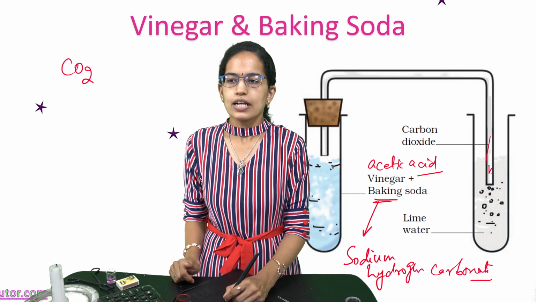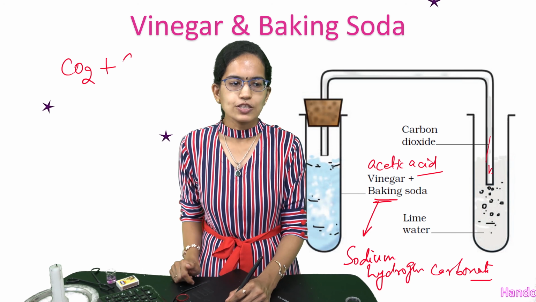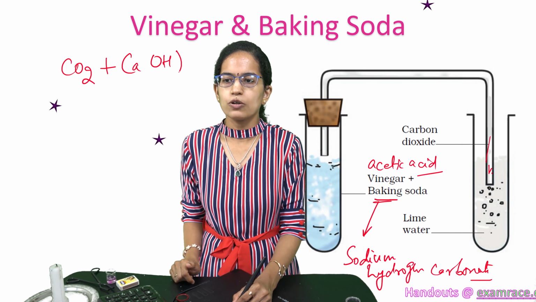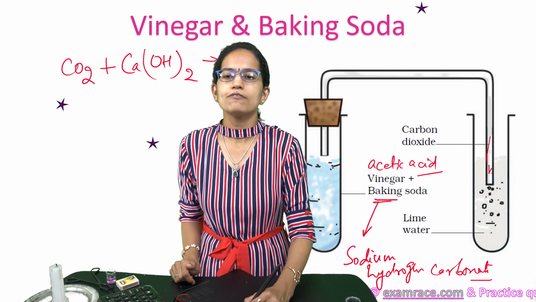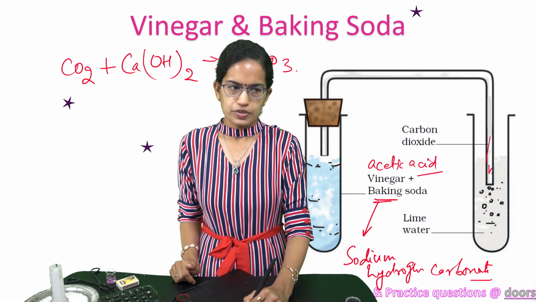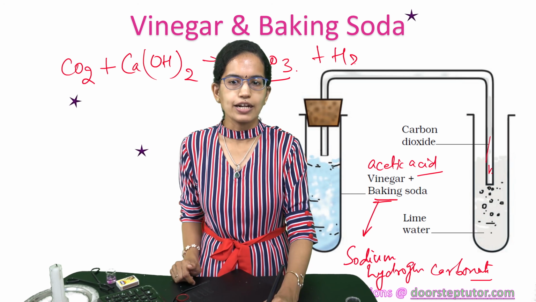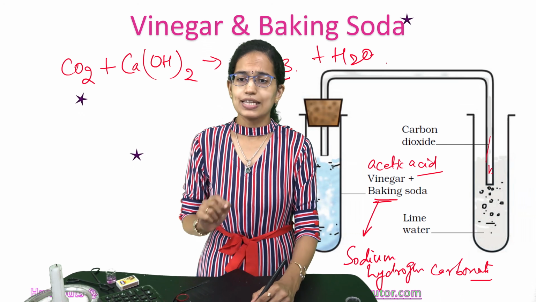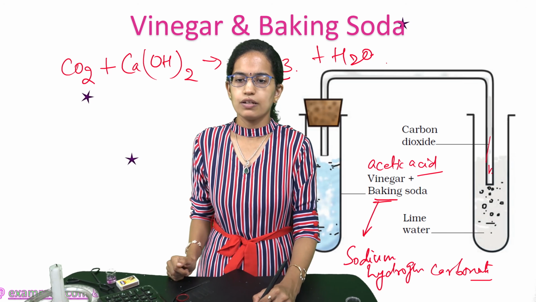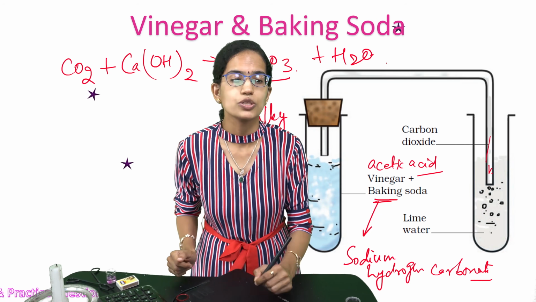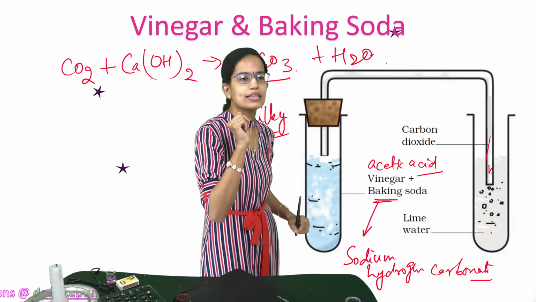What is that? Carbon dioxide combines with lime water, Ca(OH)2, which gives you CaCO3, which is calcium carbonate, and water. And this calcium carbonate is responsible for turning the solution milky in color.